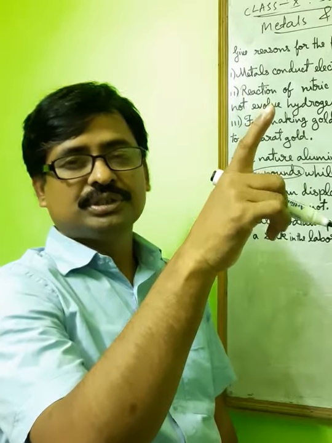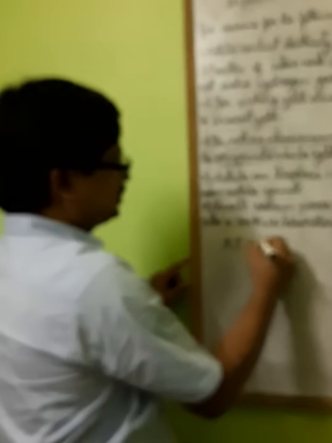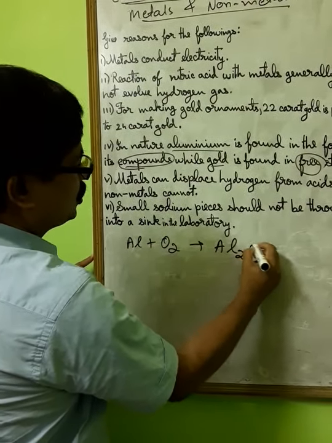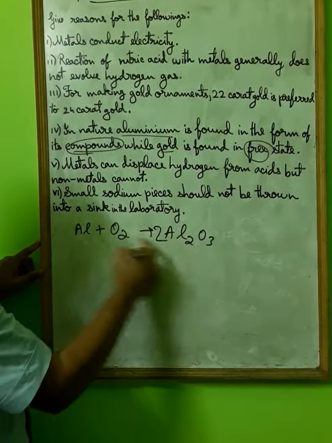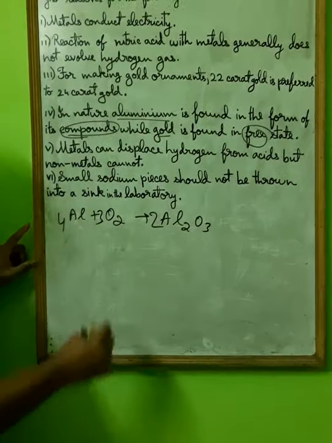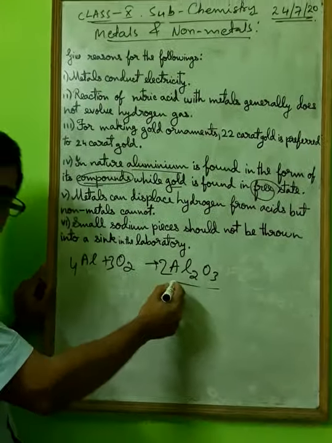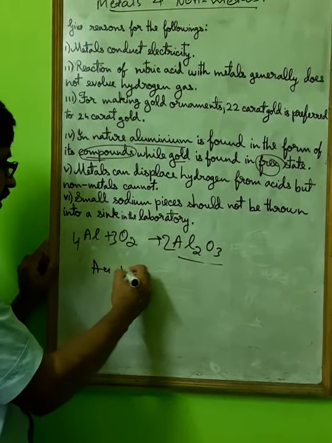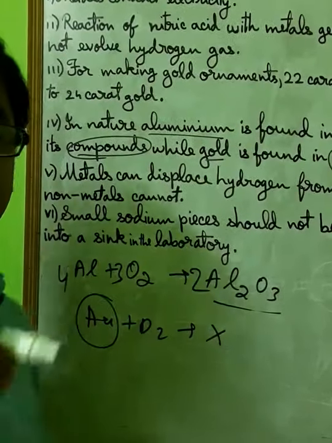It can react with oxygen to produce aluminium oxide, Al2O3. Okay, oxygen put here 2, 4 and 3 to 6, 3. So aluminium is highly reactive, so it reacts with oxygen to produce its corresponding oxides. But if you take gold, Au plus oxygen, no reaction. Why? Think about the reactivity series again.